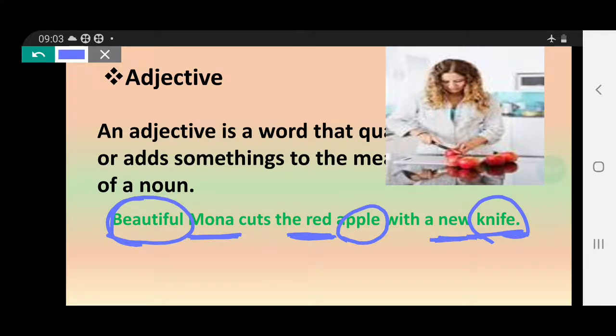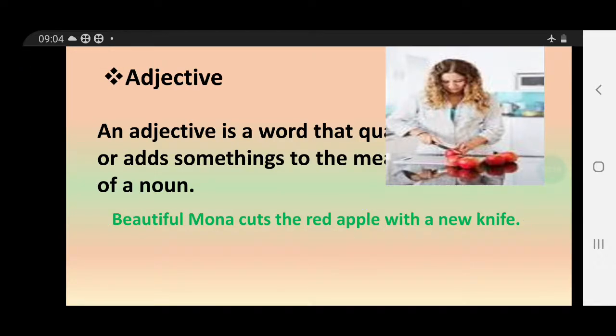So what is an adjective? An adjective is a word that qualifies or adds something to the meaning of a noun or pronoun. If I say he is a beautiful boy, or she is a beautiful girl. So about the pronoun I am giving you more information. He is honest. This word honest is extra information about he. I hope you understood this one.